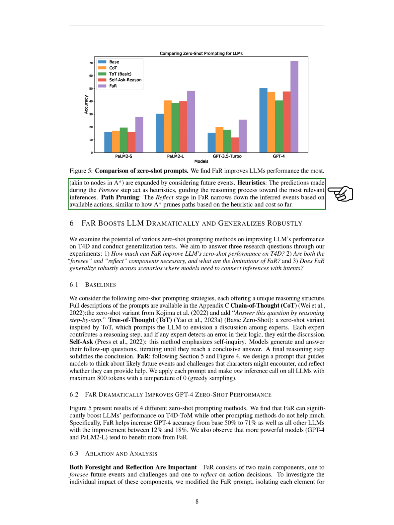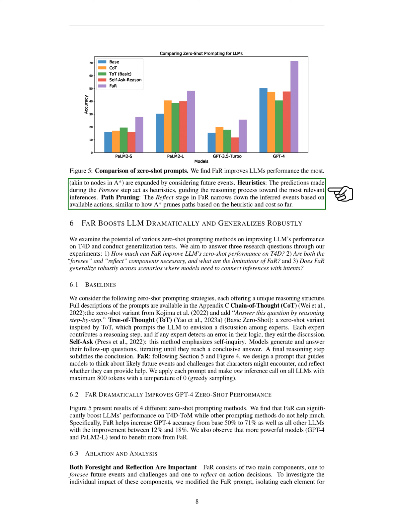FaR works by combining 2 main components: foresight, which predicts future events and challenges, and reflection, which reviews action decisions. We tested the importance of each component by removing them one at a time from the FaR prompt. When we removed the foresight component, performance dropped by 17 points. When we removed the reflection component, performance dropped by 12 points. This shows that both components are crucial for the task.